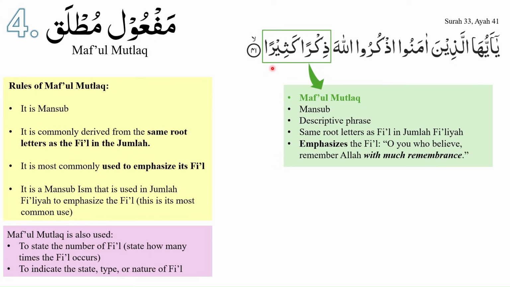Dhikran kathiran is maf'ul mutlaq and udhkuru represents the fi'il in the jumla. Next, maf'ul mutlaq is most commonly used to emphasize its fi'il, and we see the example over here. To summarize, maf'ul mutlaq is a mansoob ism that is used in jumla fi'liya to emphasize the fi'il, and this